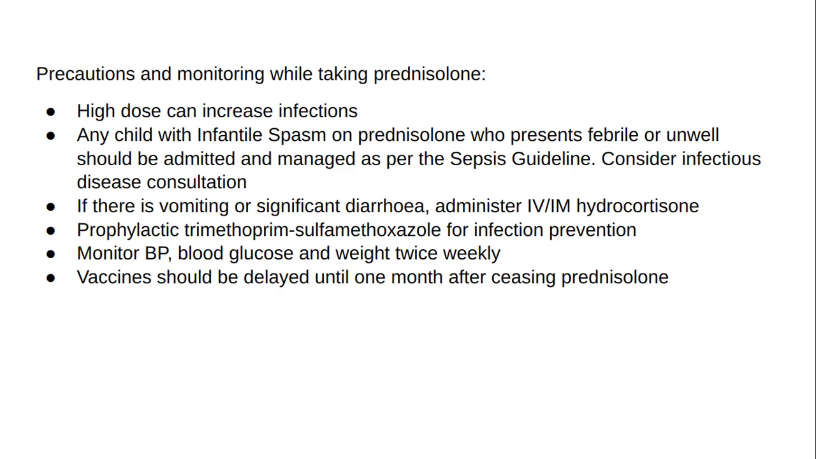Precautions and monitoring while taking prednisolone. High doses can increase infection risk. Any child with infantile spasm on prednisolone who presents febrile or unwell should be admitted and managed as per the sepsis guideline. Consider infectious disease consultation. If there is vomiting or significant diarrhea, administer IV/IM hydrocortisone. Prophylactic trimethoprim sulfamethoxazole for infection prevention. Monitor BP, blood glucose, and weight twice weekly. Vaccines should be delayed until 1 month after ceasing prednisolone.